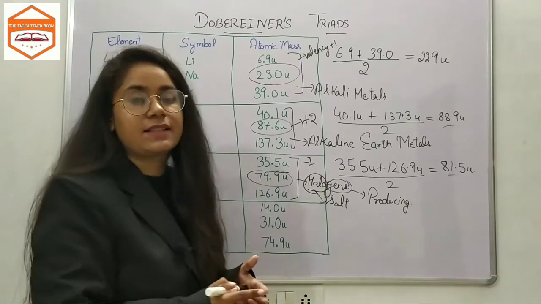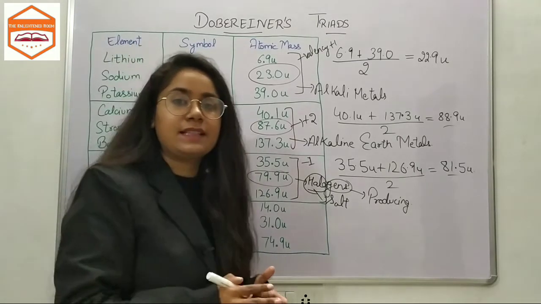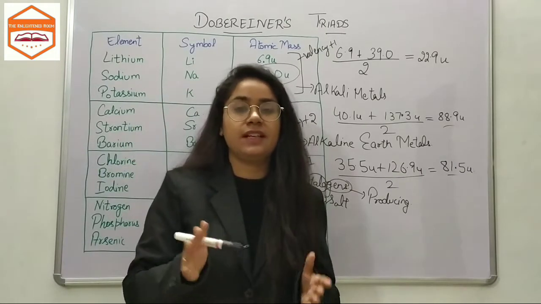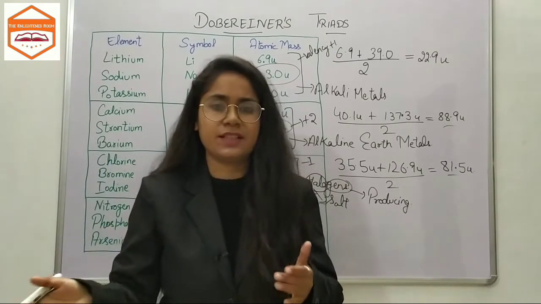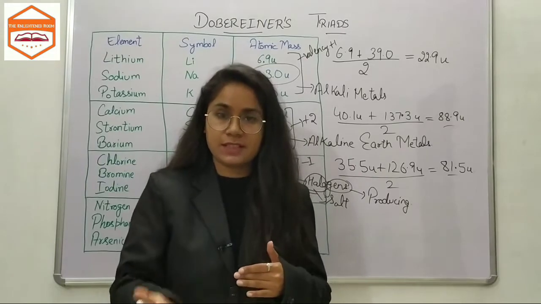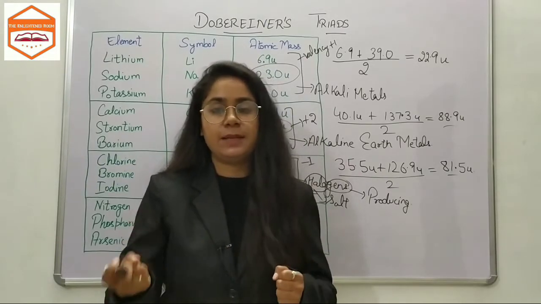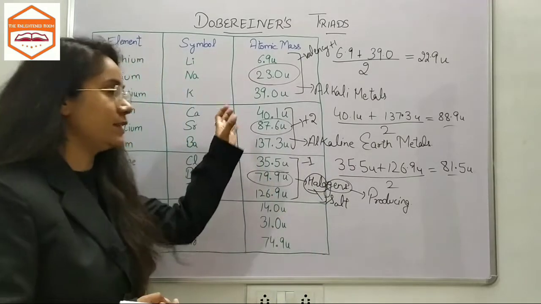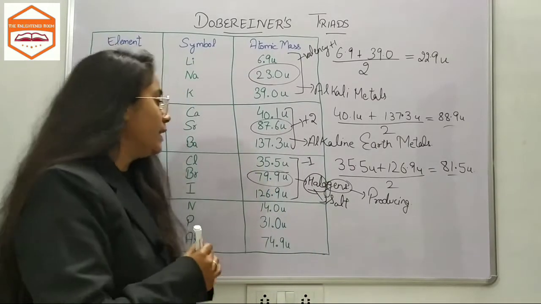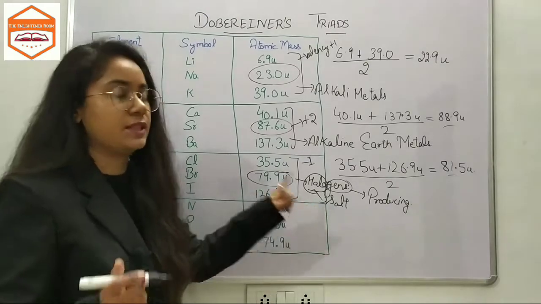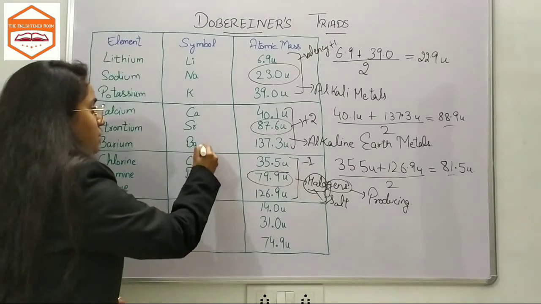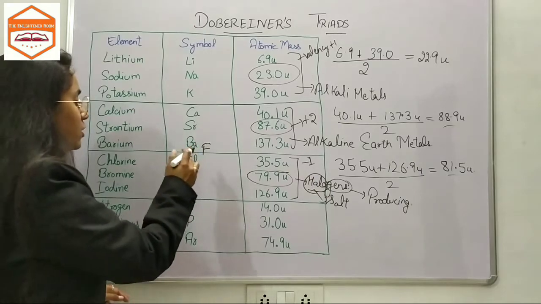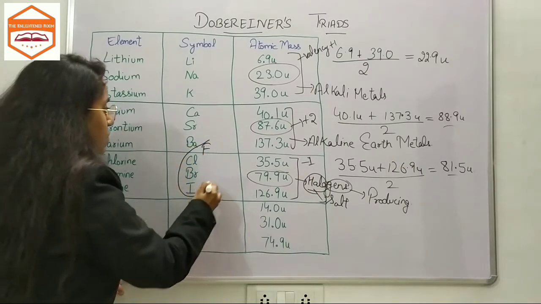But these triads had some limitations. At the time of Dobereiner, only about 33 elements were known. After his theory, some more elements became known to people, and these elements could not be fit into the triads. How? As we are talking about the halogens, there is one more halogen, which is fluorine. Fluorine, chlorine, bromine, iodine: these four are known as halogens.